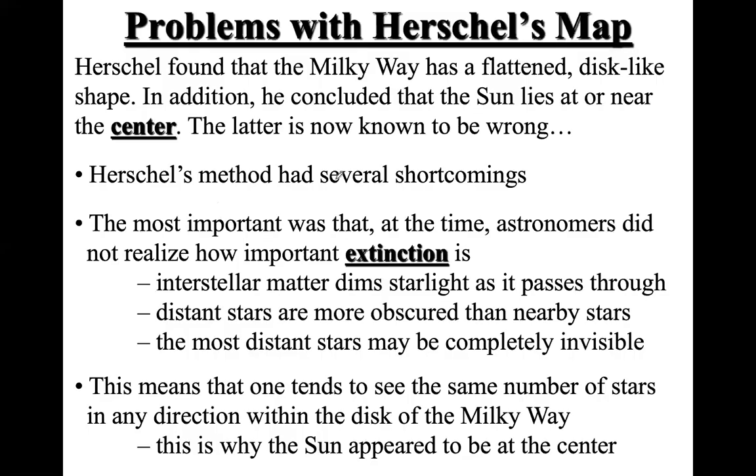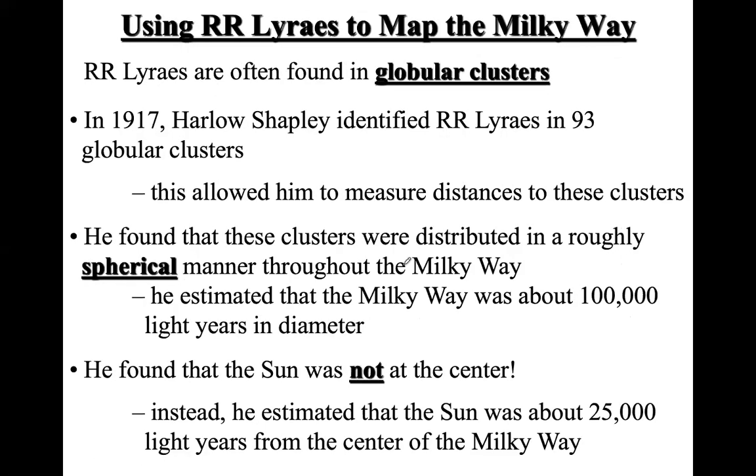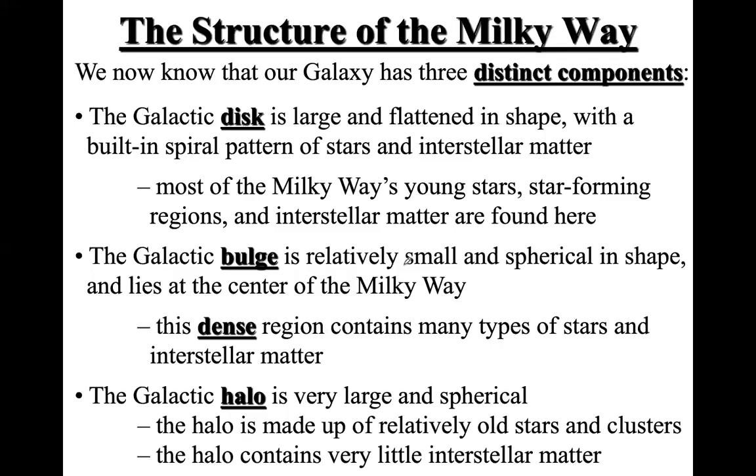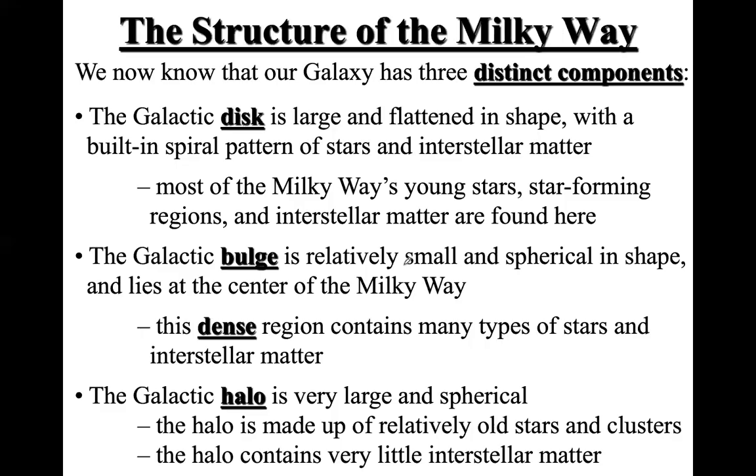When you measure the distances to different stars, extinction comes into play, and then we talked about what extinction is. Then we had these stars called RR Lyrae, which are another type of variable star. Using these RR Lyrae stars, they were able to make a three-dimensional map using globular clusters. This is the history of different findings about galaxies.